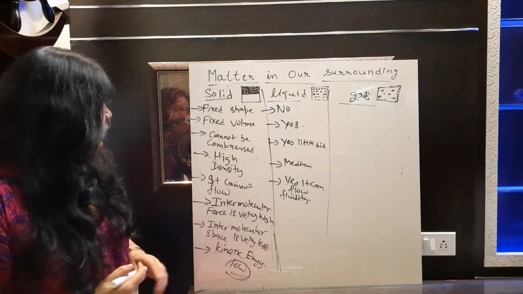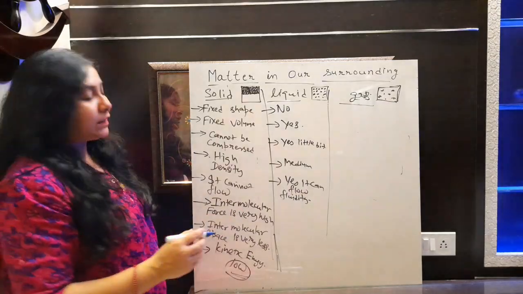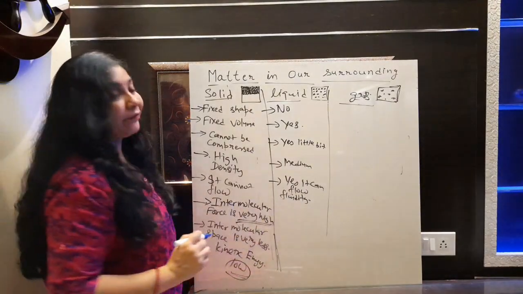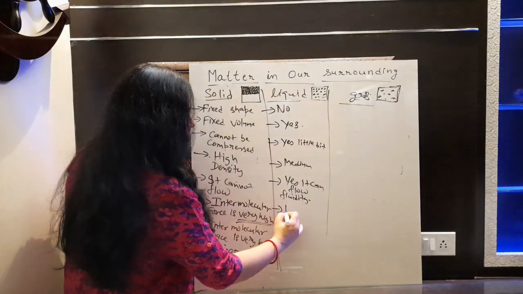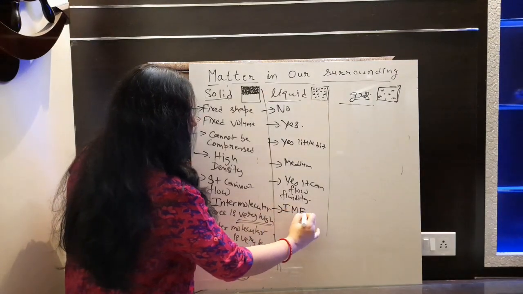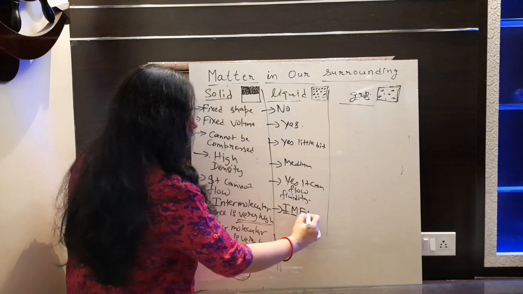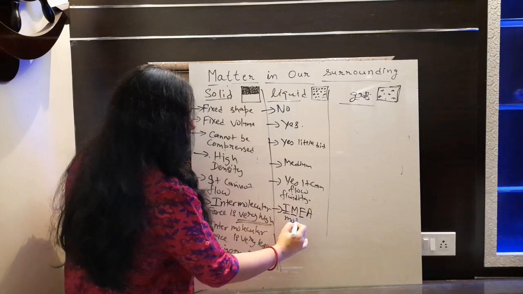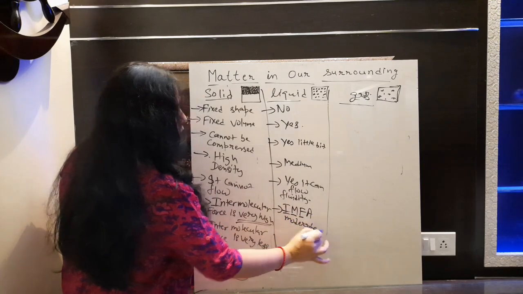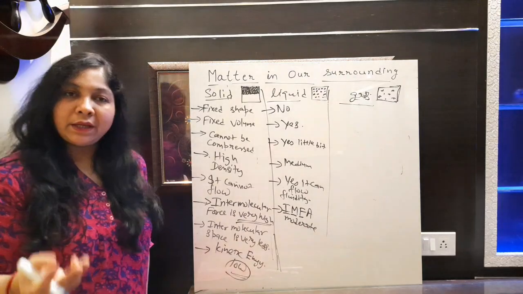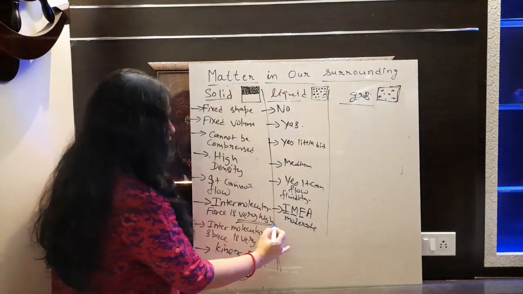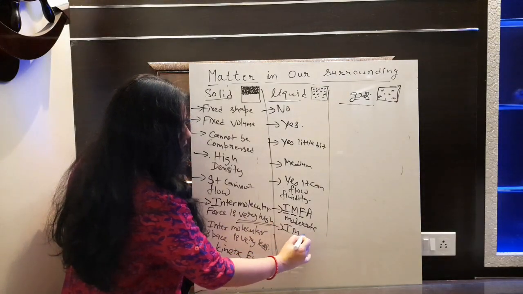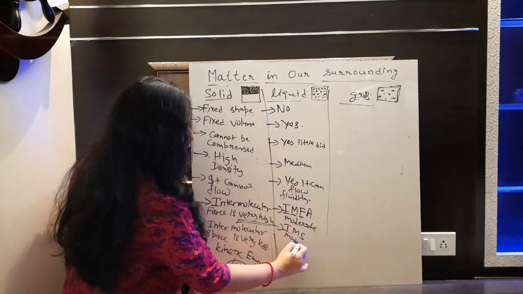Now let's talk about intermolecular force of attraction. यहाँ पर intermolecular force क्या था? Very high. Intermolecular force of attraction क्या होगा यहाँ पे? Moderate होगा. Not very high, not very low. It will be moderate. Now let's talk about intermolecular space. This is also what? Moderate.